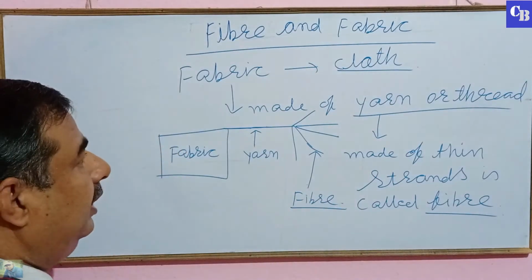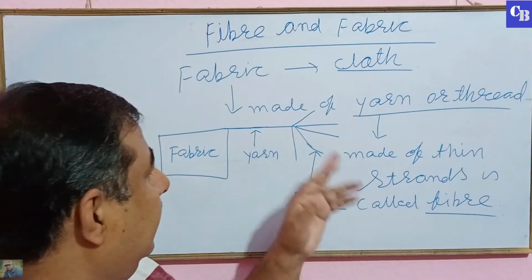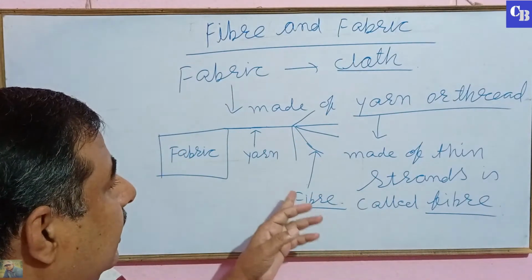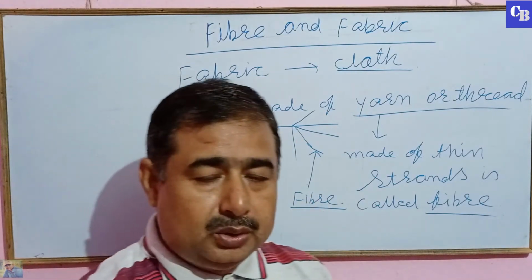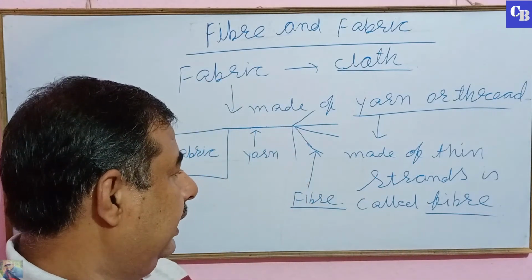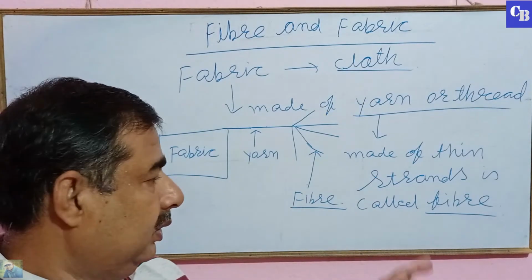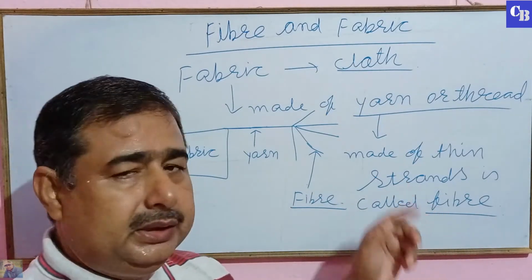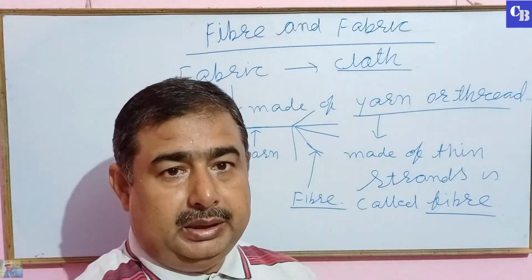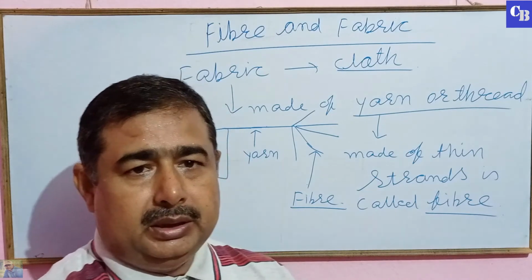You define fiber as a thin strand of thread that is made up of still thinner strands. Fiber is the thinnest, smallest strand of the yarn.